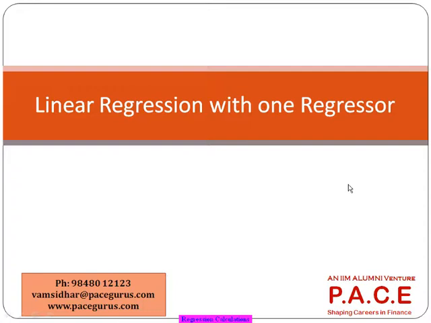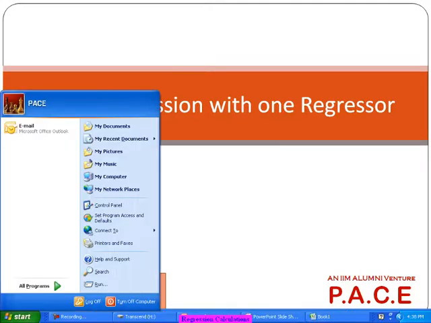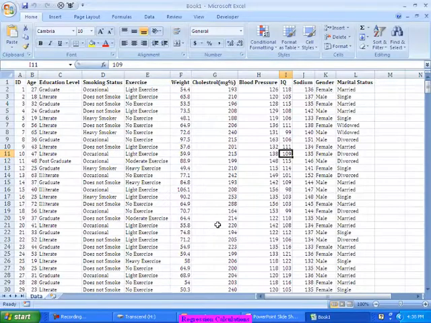Based on the performance of the company, based on the profits of the company, based on the sales of the company. Let's say I want to predict some value based on one or more other variables. We are using the concept of regression, right? So in simple terms, let me take one data set irrespective of any background.